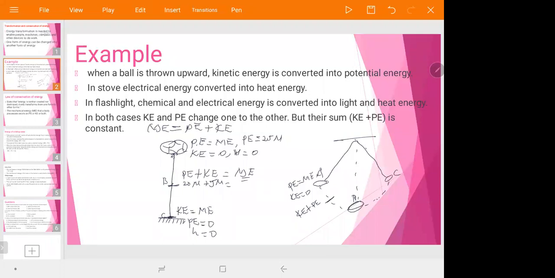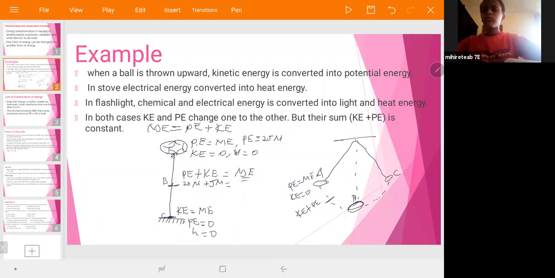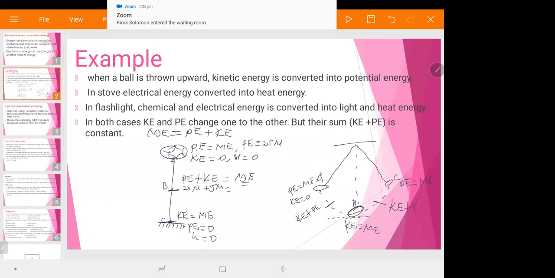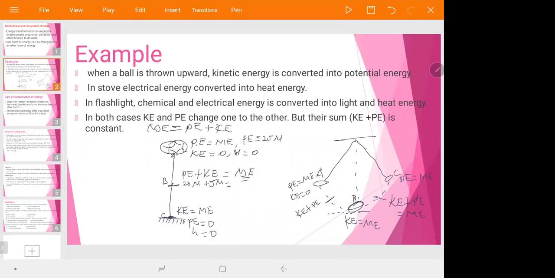Again, at point B, it has only kinetic energy, which is equal to the mechanical energy. What about at point C? Again, it has only potential energy. And between B and C, it has kinetic energy plus potential energy, which is equal to its mechanical energy, okay?